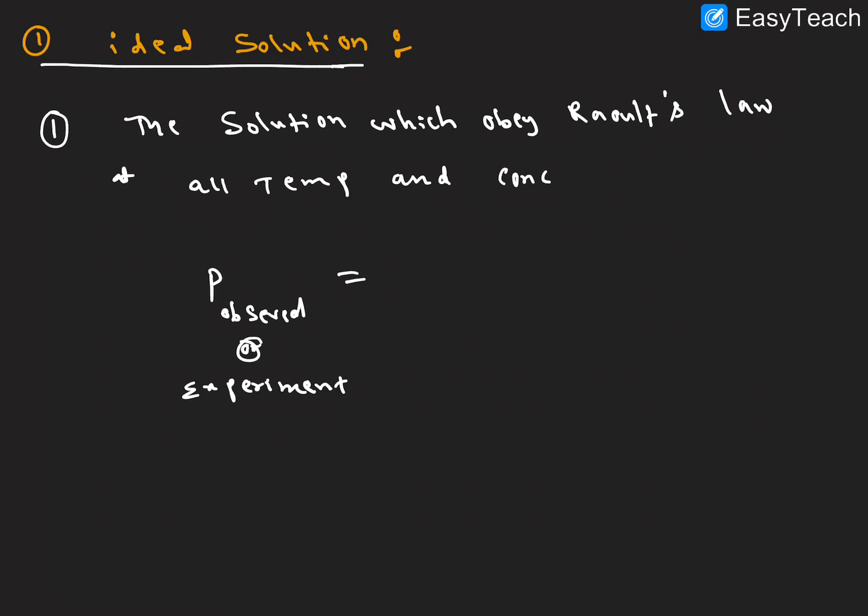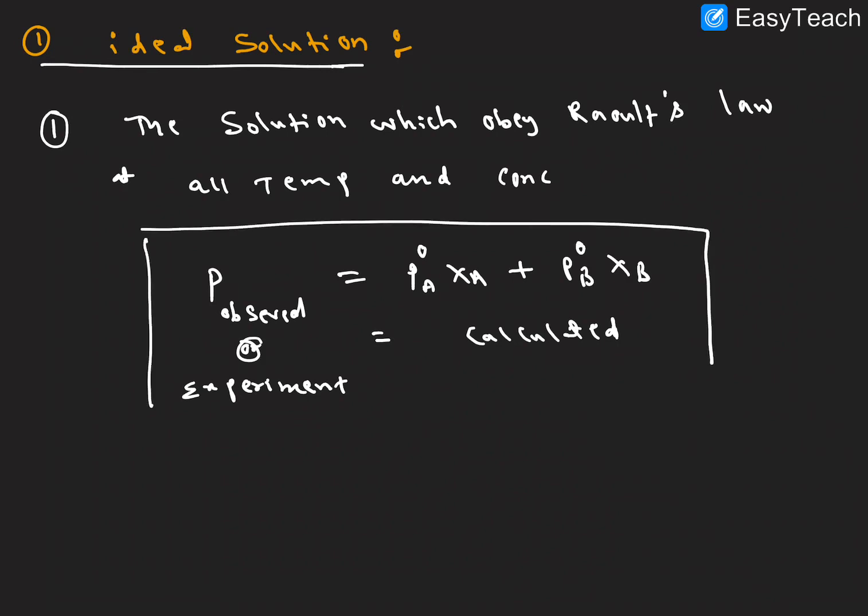P experimental equals P naught A into XA plus P naught B into XB. Whatever we are taking here is the calculated value. So calculated value equals observed value or experimental value. So that solution is called an ideal solution. I hope it is clear.